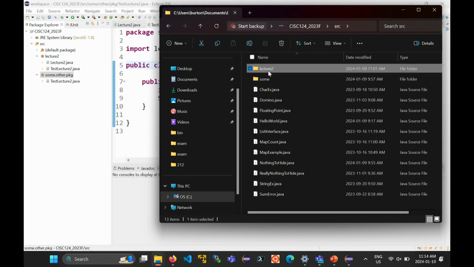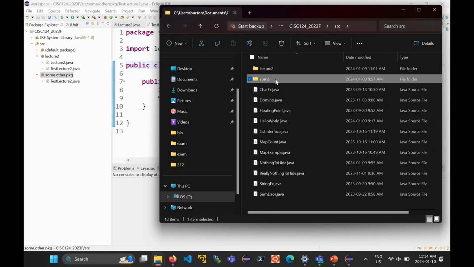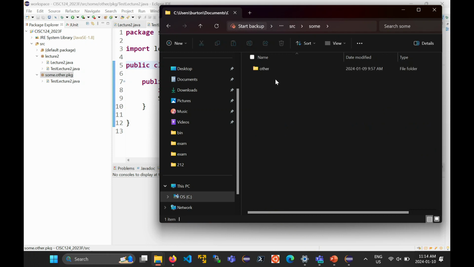So there's the lecture 2 package. There's the package sum, right? If I click on sum, you'll see inside there's the package other, right? And inside there's the package pkg. And inside there, you will finally find test lecture 2.java, right? And so the package mechanism in Java lets you organize your source code into multiple different folders belonging to your project.